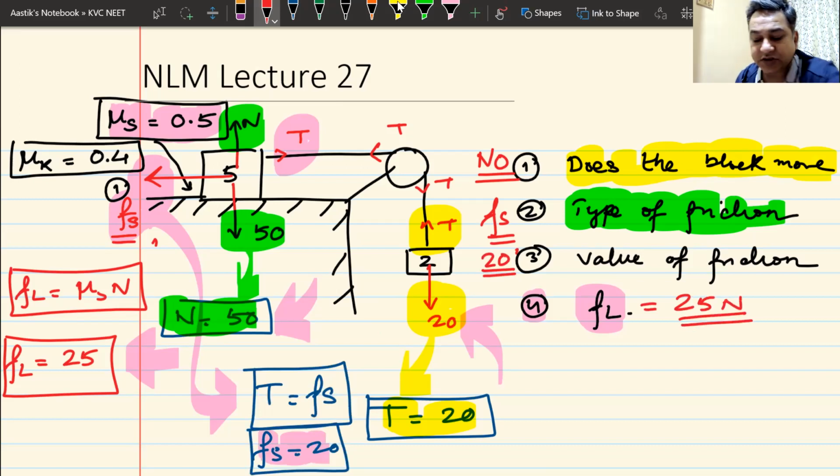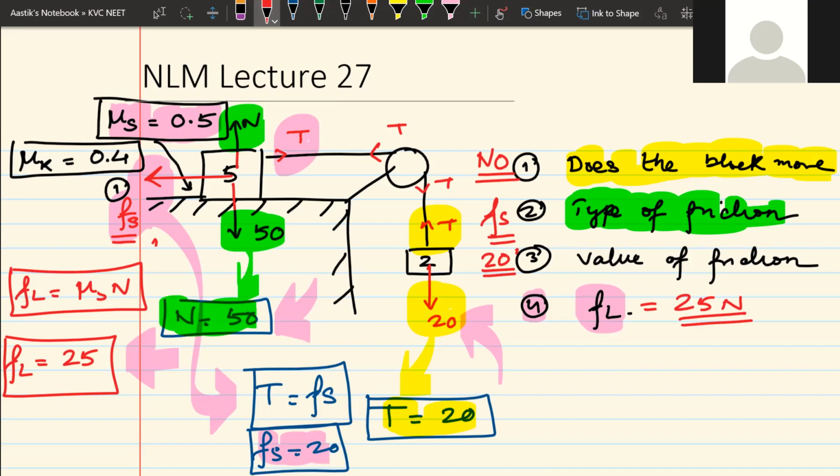Do we understand this question? Yes or no? Can I have some raised hands? Boys. Anything that you have not understood here, please let me know. Simple question. Such a question comes, be careful because there might be a case where the block does not move.